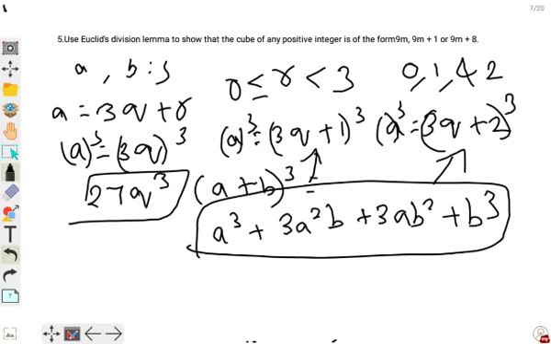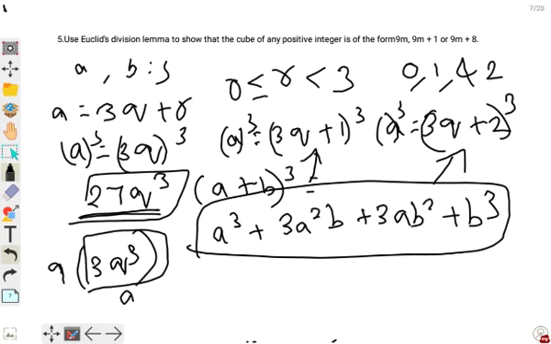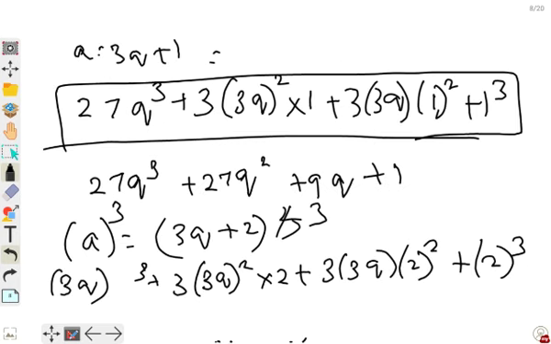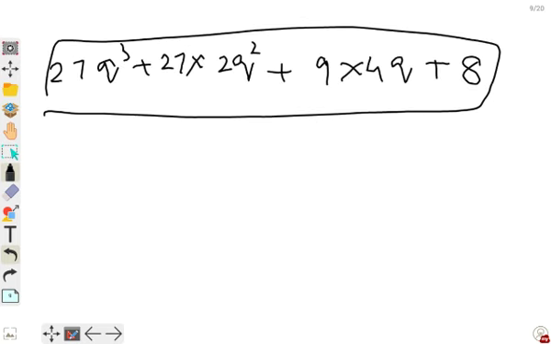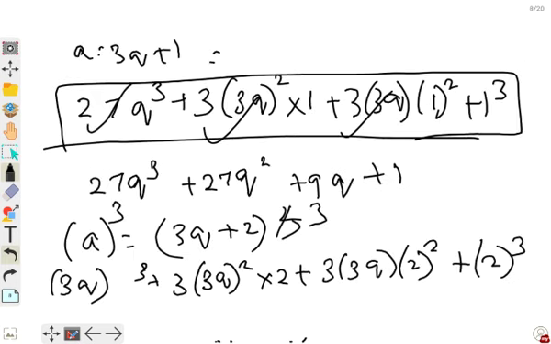So here you can say that you can take 9 outside. When you take 9 outside, it becomes 9 into 9 3s are 27 q cube. So this becomes some integer and I can write it as 9m. So the first form I got. The next one, here I can take 9 from this and this. So let's take it and write it out properly. So it will be 27 q cube.